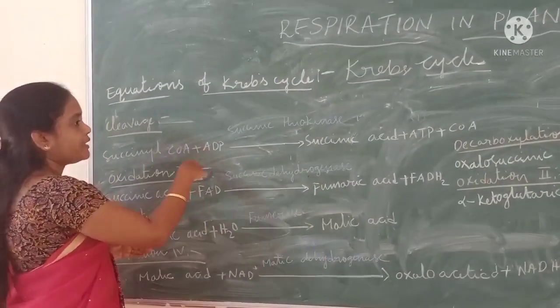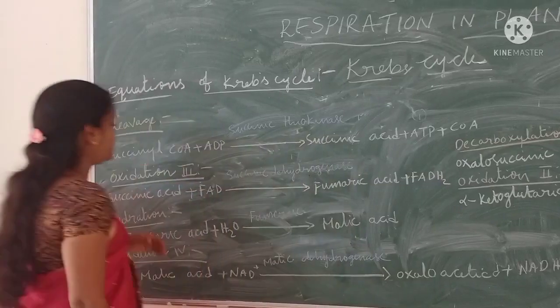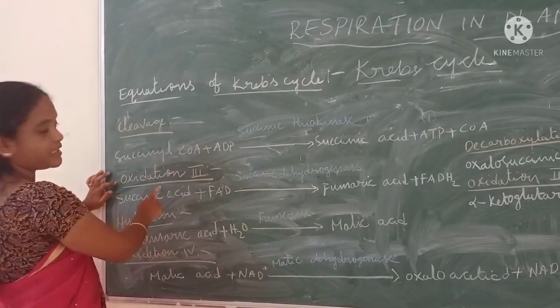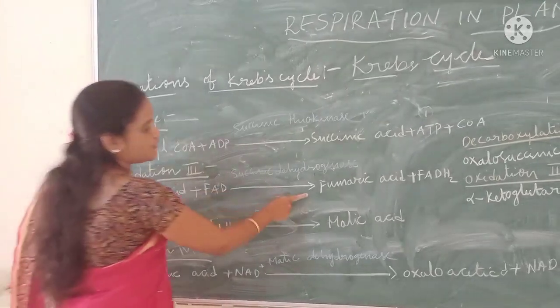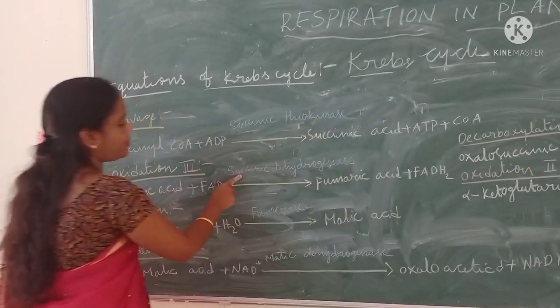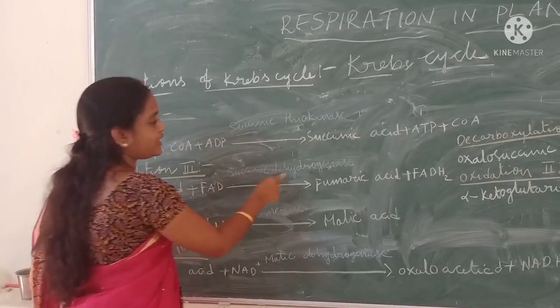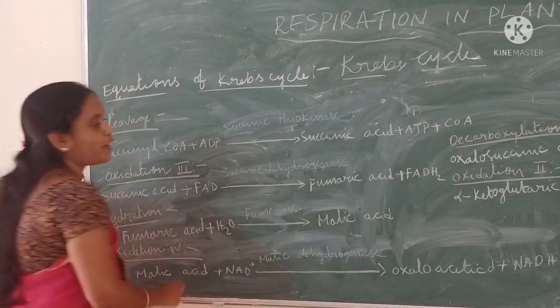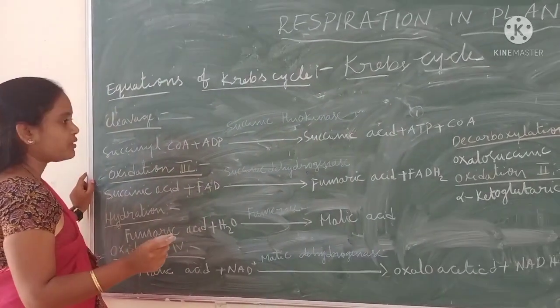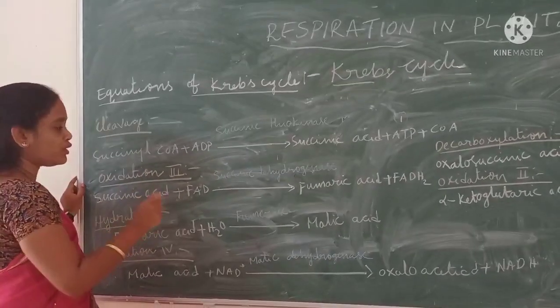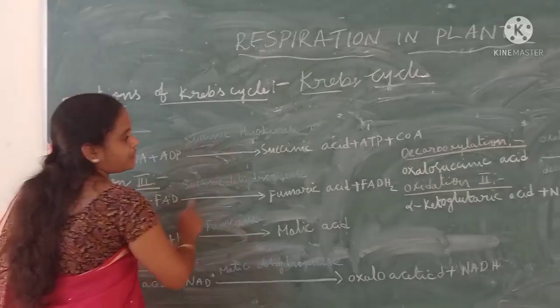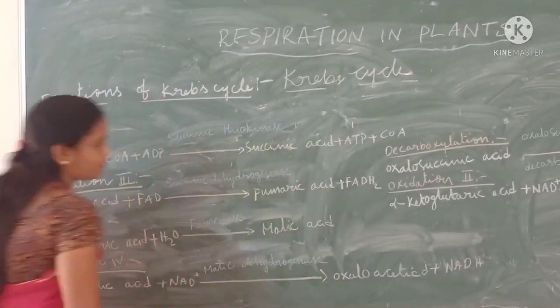ADP forms ATP. And next one, oxidation 3. Succinic acid converts to fumaric acid in the presence of succinic dehydrogenase. Here also hydrogen is removed, and by accepting those hydrogens, FAD changes to FADH2.